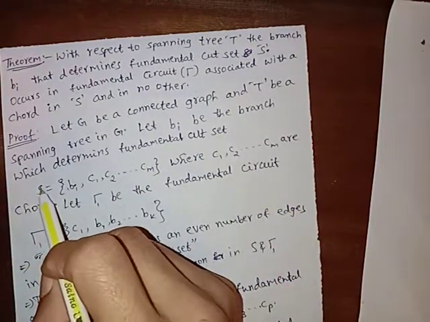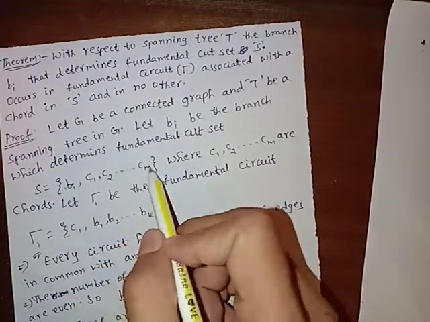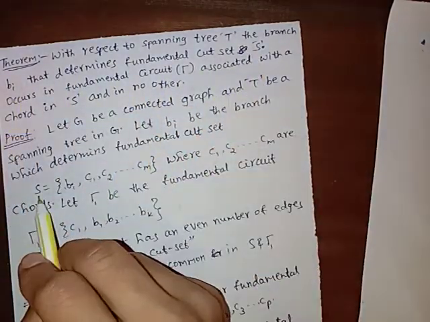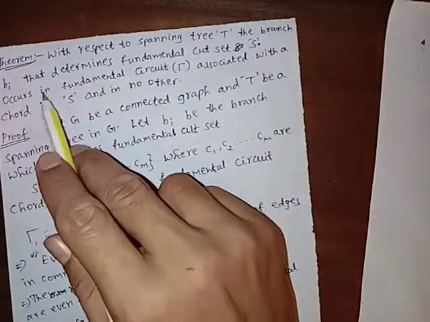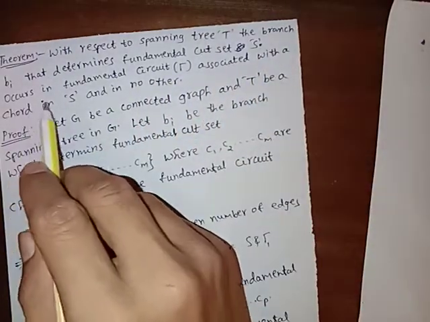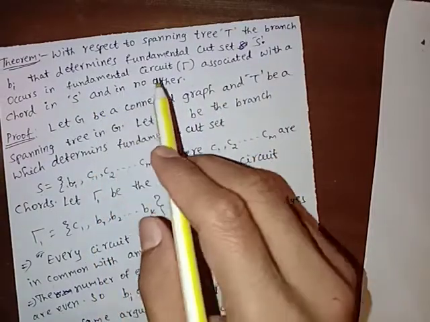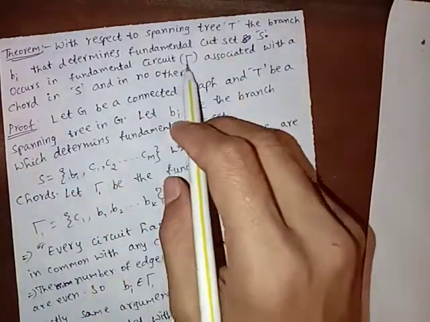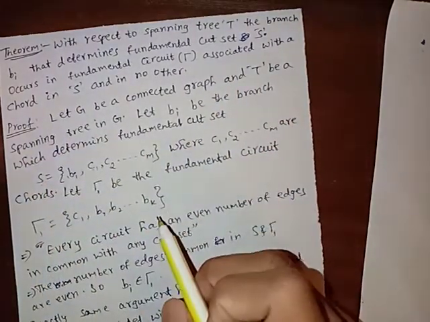This cut set is equal to C1, C2 up to Cm, and any one branch Bi that determines cut set S. Now Bi occurs in the fundamental circuit associated with a chord in S.